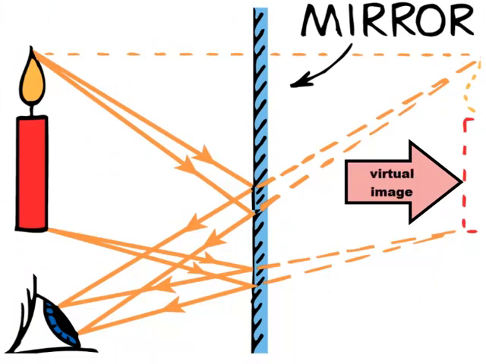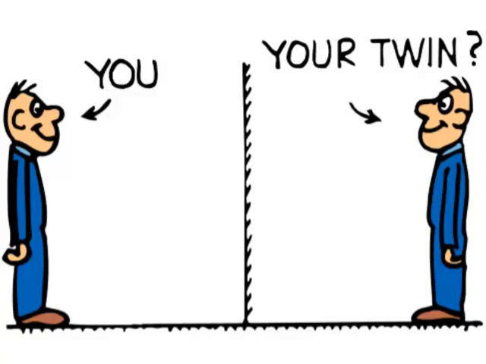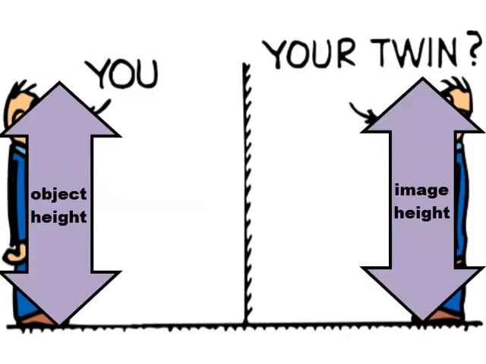A virtual image appears to be in a location where light does not really reach. Plane mirrors produce only virtual images. Your eye can't ordinarily tell the difference between an object and its virtual image. The light enters your eye in exactly the same manner as it would if there were really an object where you see the image and fools your brain. The image is the same distance behind the mirror as the object is in front of it, and the image and object are the same size.